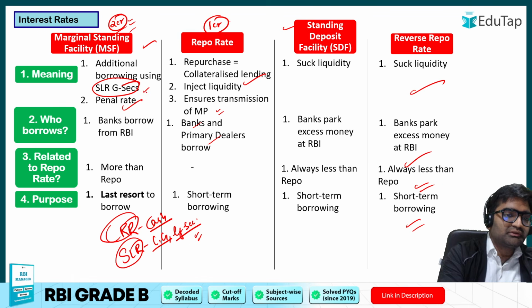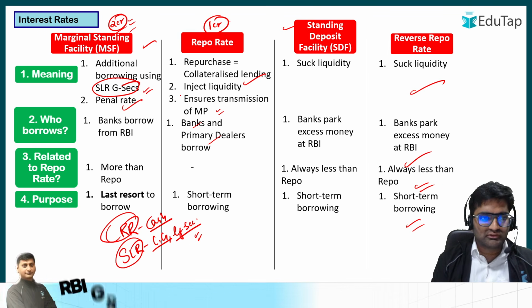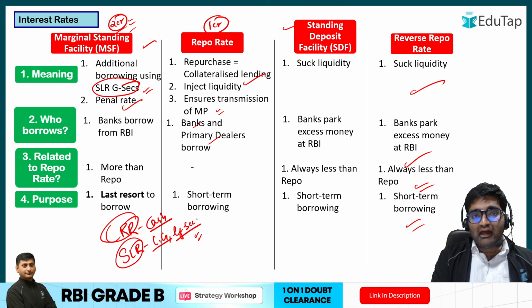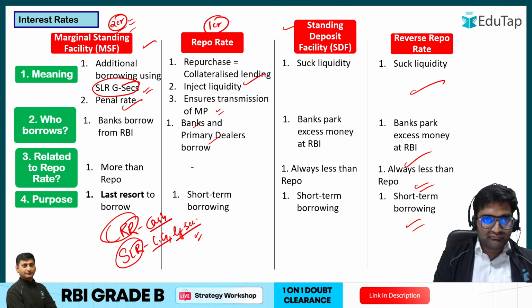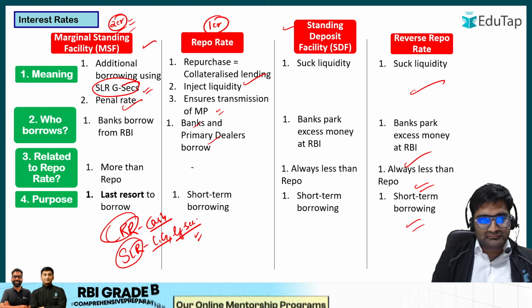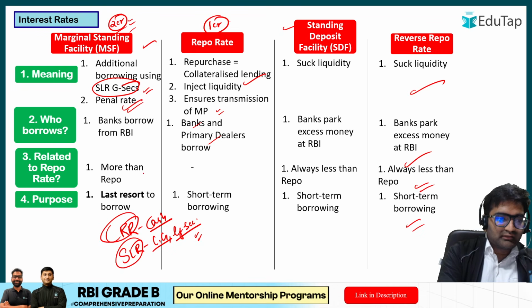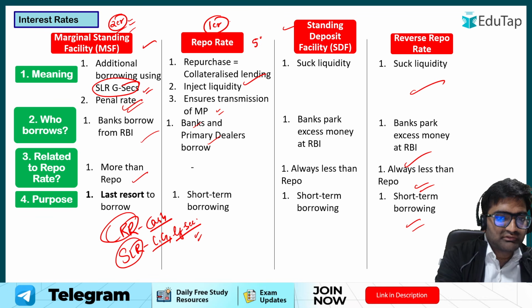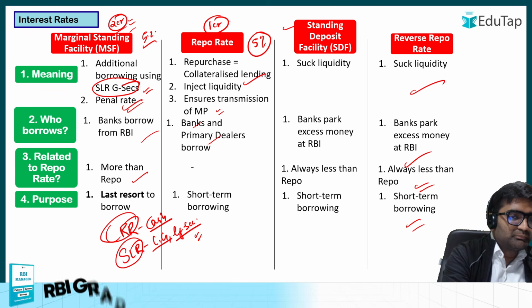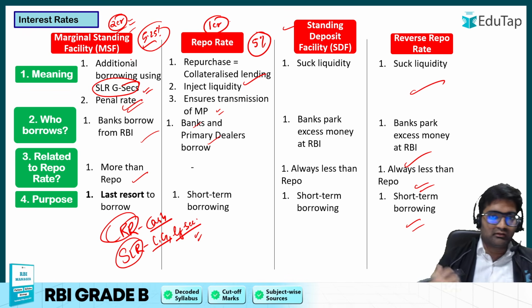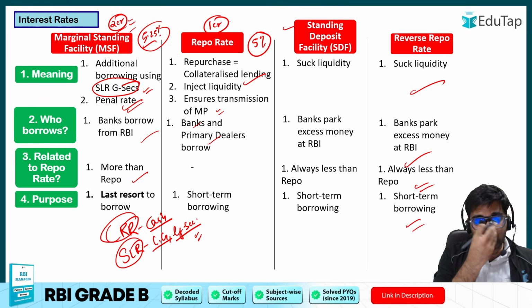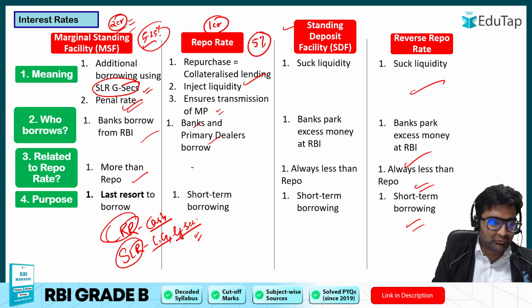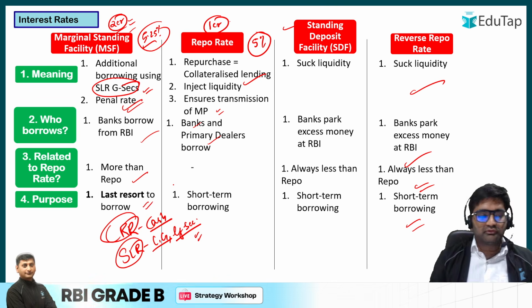So whatever government securities you have collected as part of SLR, those are the government securities that you can utilize to borrow as part of the MSF arrangement. Is that clear? So there's a penal rate, and apart from that, who borrows? Banks borrow from RBI. This is more than repo rate. Penal. Why am I saying this? If this is 5%, this will be 5.25%, let's say. So it is always higher than repo rate, because you have to pay some penalty for borrowing a higher amount, isn't it? The last resort to borrow is this MSF.